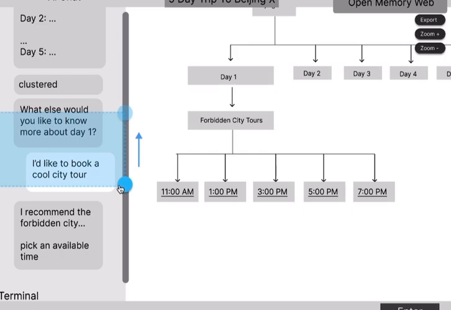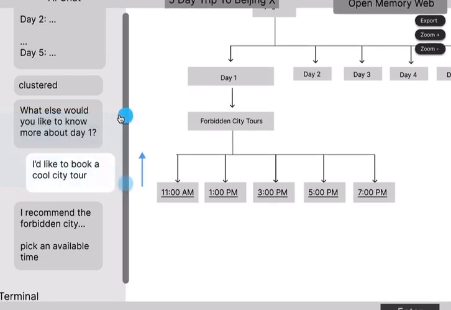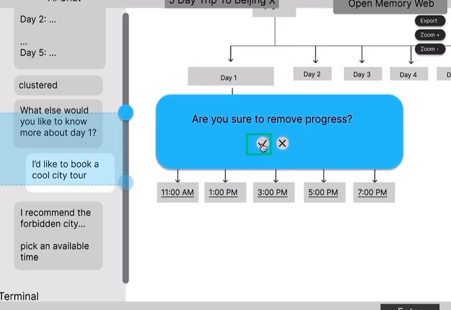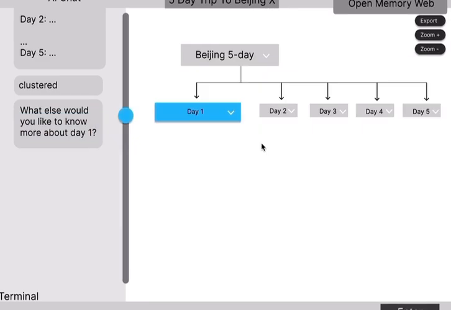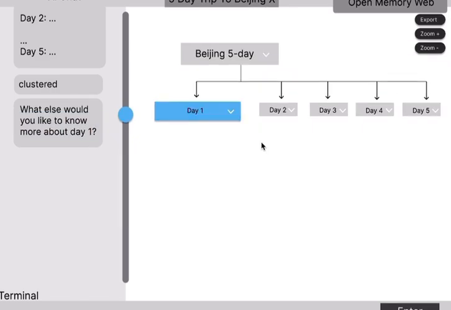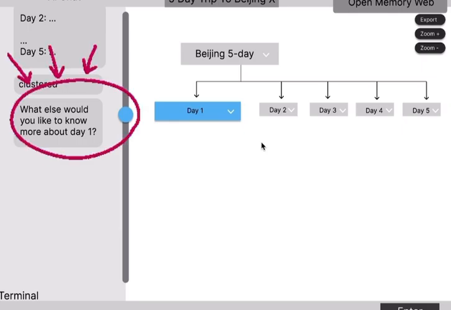Secondly, we will show the slider functions. There's a slider to the left of the memory graph. If you drag the slider to an earlier chat, it will give you the option to erase the information that chat created. If you click yes, it will erase both the responses from the chat box and from the graph, going back to the most recent chat box generated next to the scroll button, which in this case is "What else would you like to know more about day 1?"